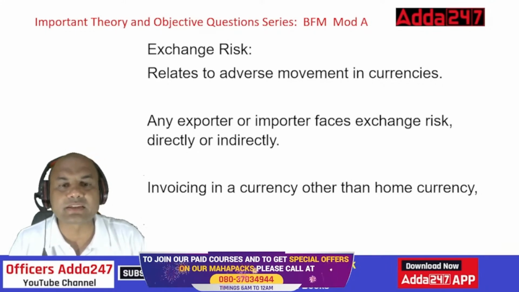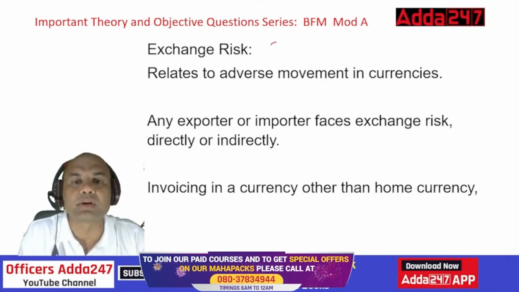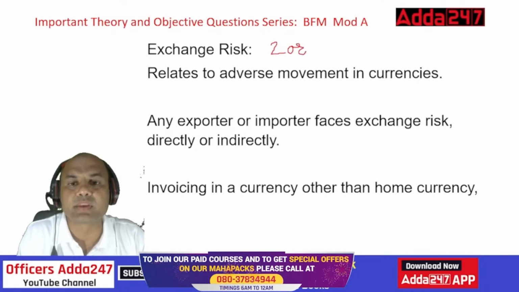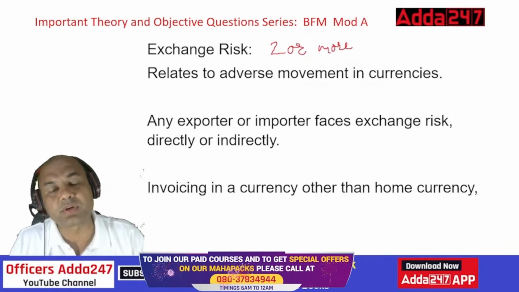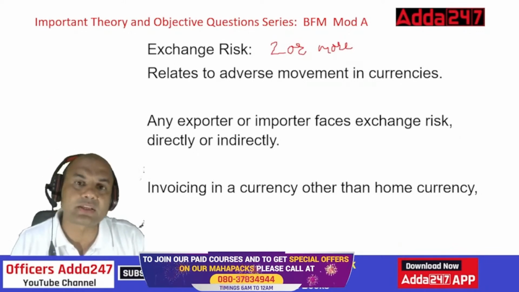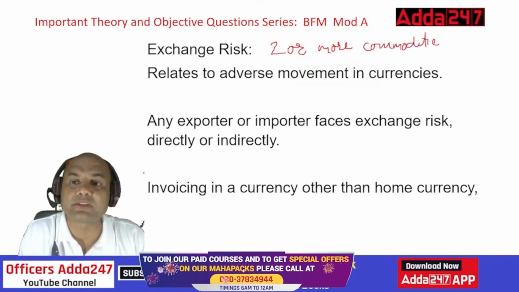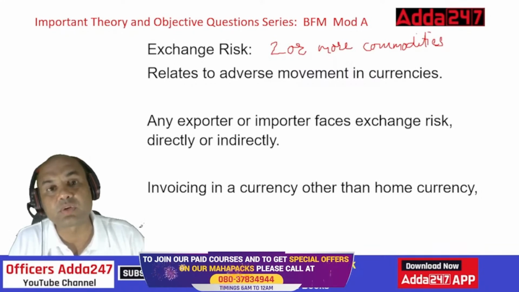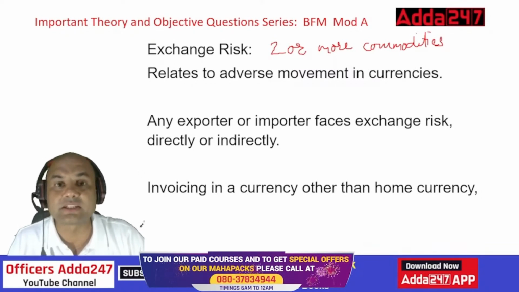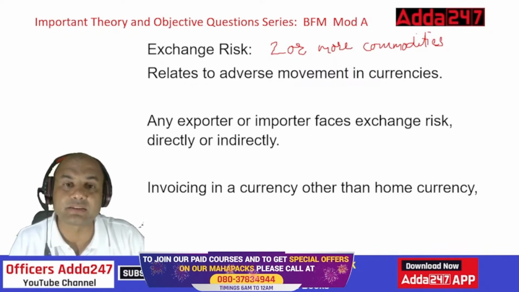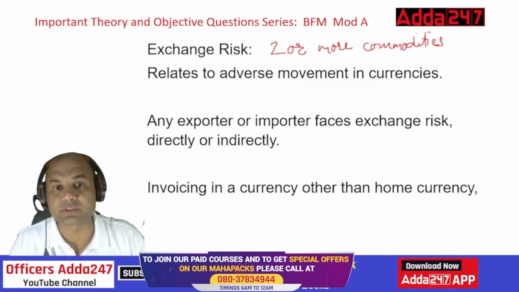So exchange risk arises when you have two or more commodities. See here, it's called commodities. Rupee is also a commodity, dollar is also a commodity, everything is a commodity. Two or more commodities you have, which are to be exchanged with each other. That's why the rates are to be fixed. How do you decide on the rates? That is decided by the market, buy and sell, the demand and supply forces.